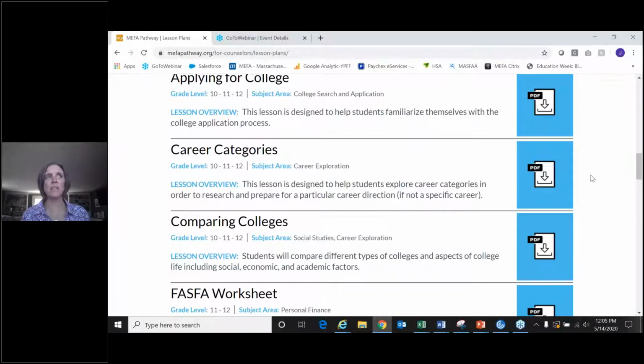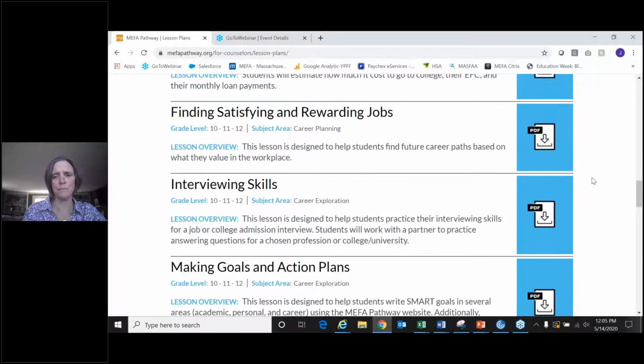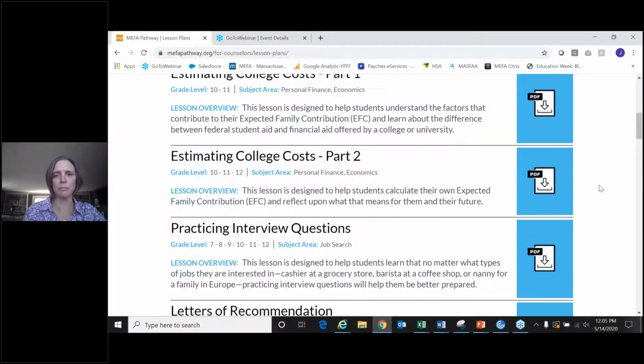And then we will also be developing a MyCAP curriculum, so we'll have lesson plans that you can use just for MyCAP purposes. Again, we will be expanding this within the next few months.